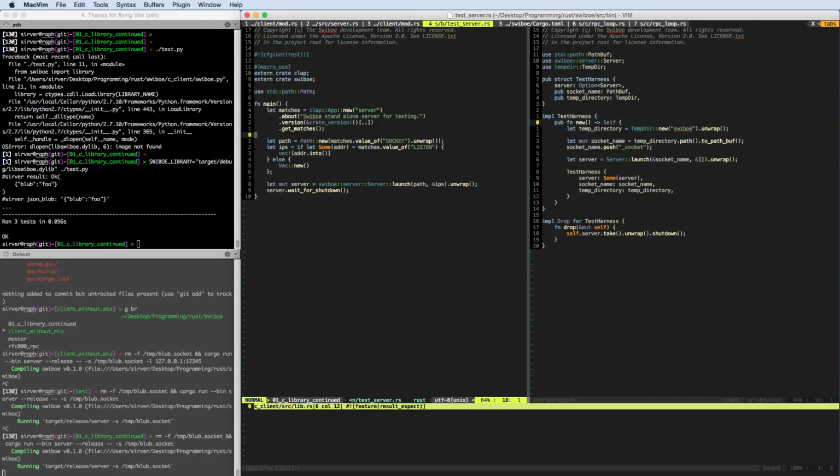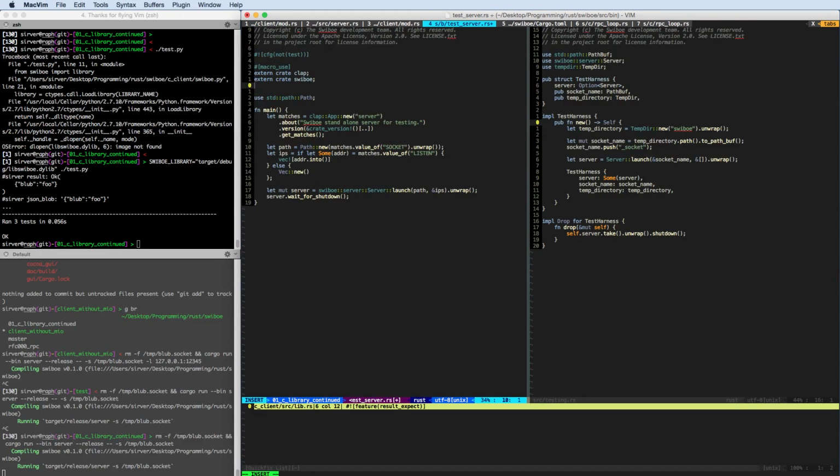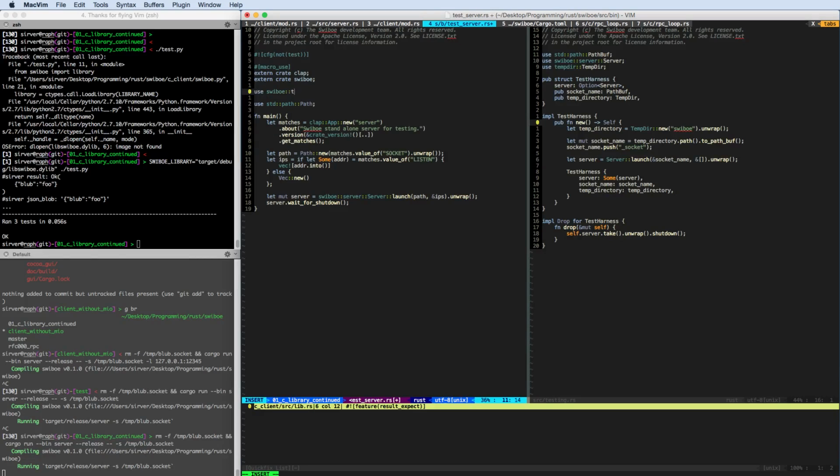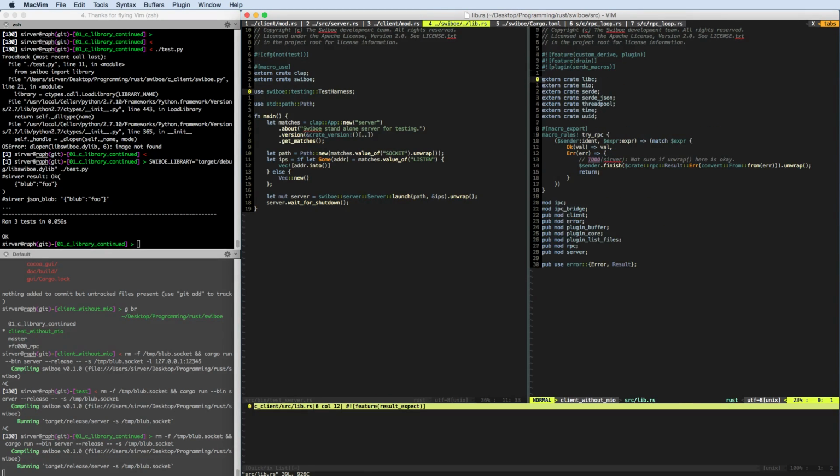Okay, and then here we can say, well, we use xmcreate Swiboe, and we use Swiboe testing test harness. Wonderful. And in Swiboe itself, we actually have to say that it's a public module testing. And nearly done, I think.